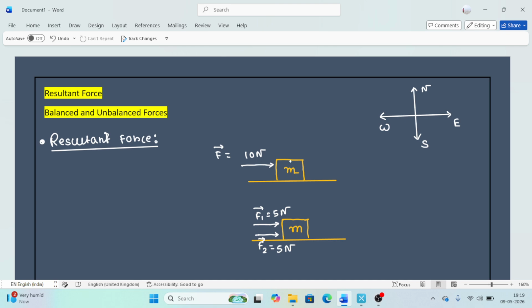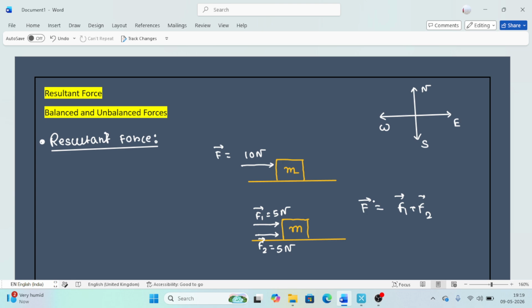So my question is, will the acceleration be the same in both cases, yes or no? I think the answer is that the acceleration will be the same, because the force is the same.